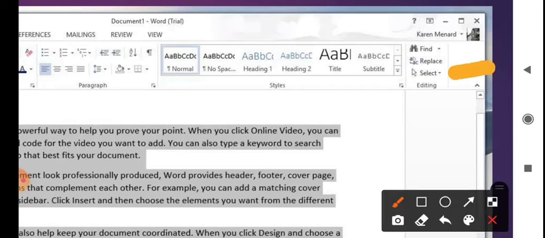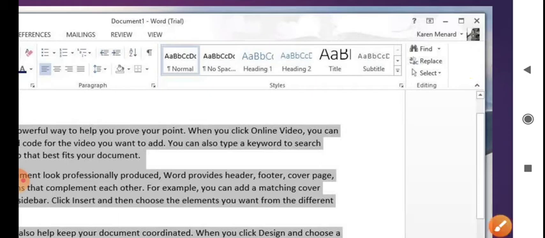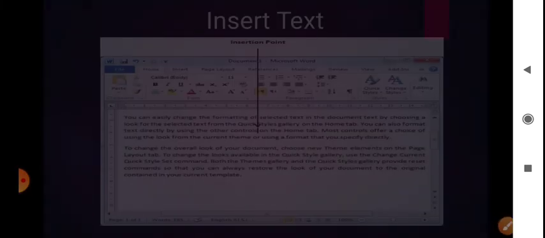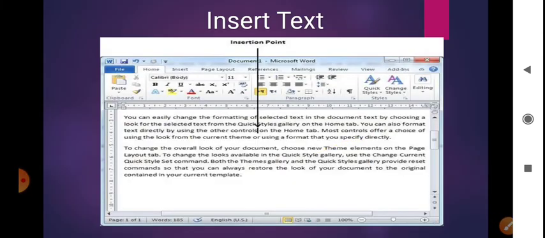You have to click on the arrow beside it. After clicking on that Select, you will get the option Select All. You can click that with the help of the mouse, or you can directly press Control A from the keyboard.